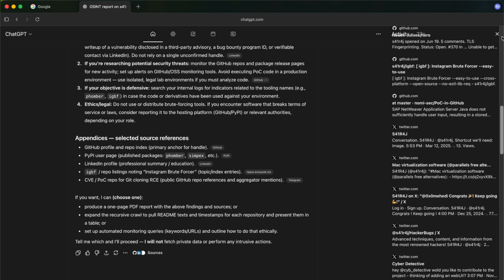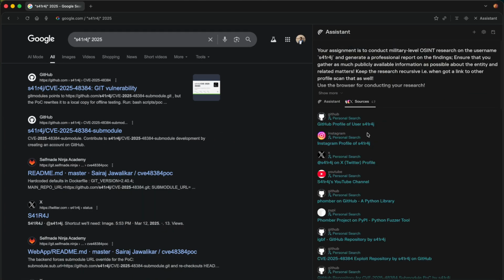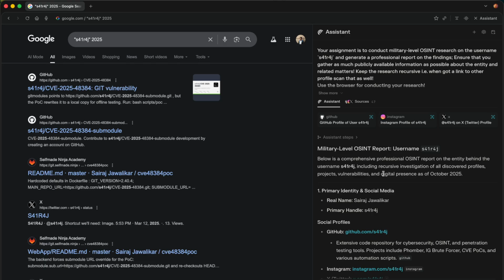But then why are the reports so different? Why does this one have a detailed thing? That's the thing. So as of now, I would prefer and suggest using Comet. But let's give some time to ChatGPT at least to grow.